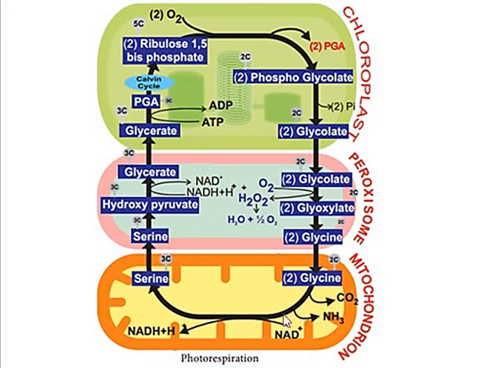In the next step, serine is formed. Serine is formed by the transfer of methyl group from methylene H4 folate to glycine. This reaction is catalyzed by the enzyme serine hydroxymethyl transferase. Then serine returns back to the peroxisome, where it reacts with the alpha ketoglutarate to form hydroxypyruvate and glutamate. This reaction is catalyzed by the enzyme serine aminotransferase.